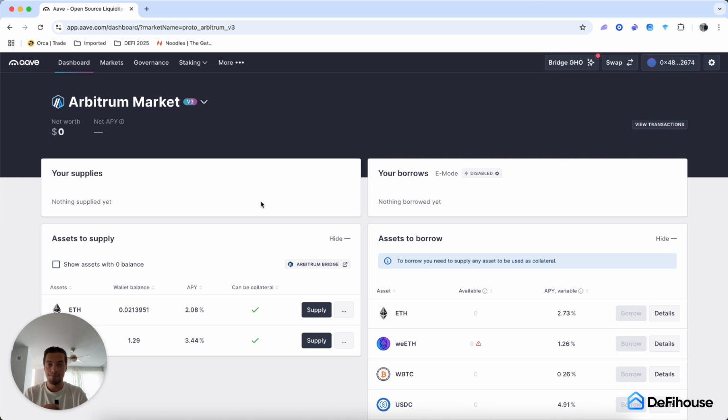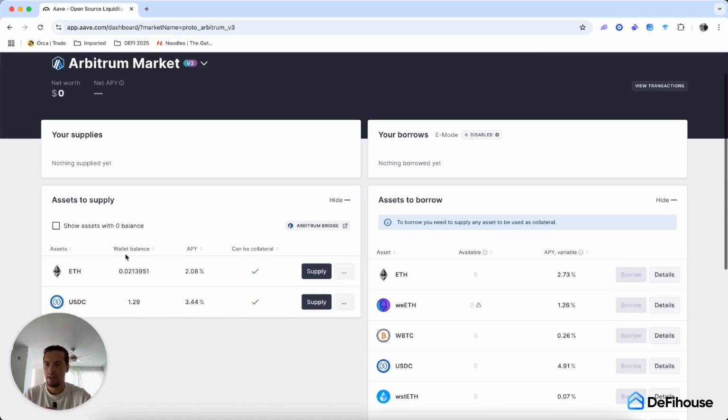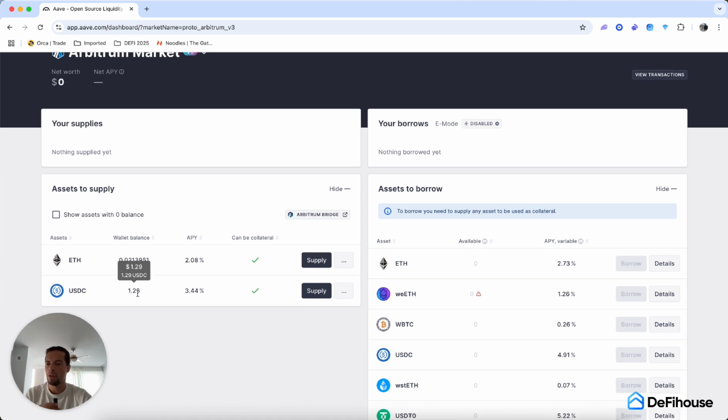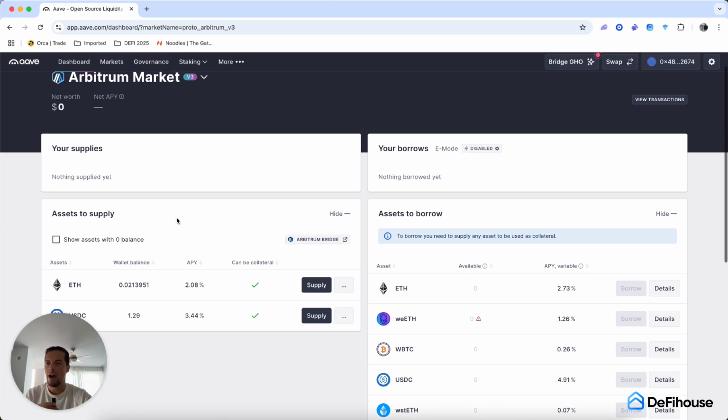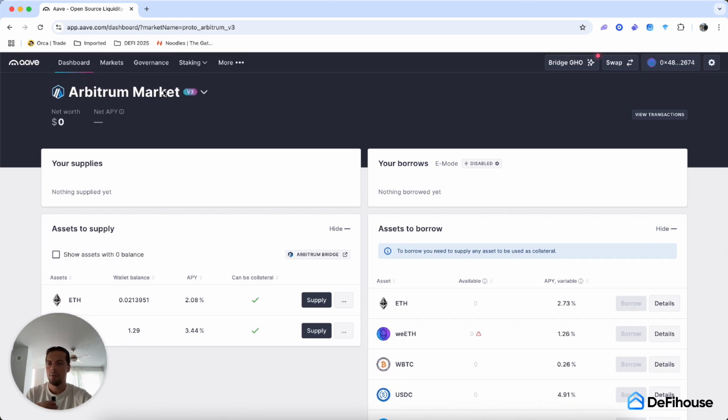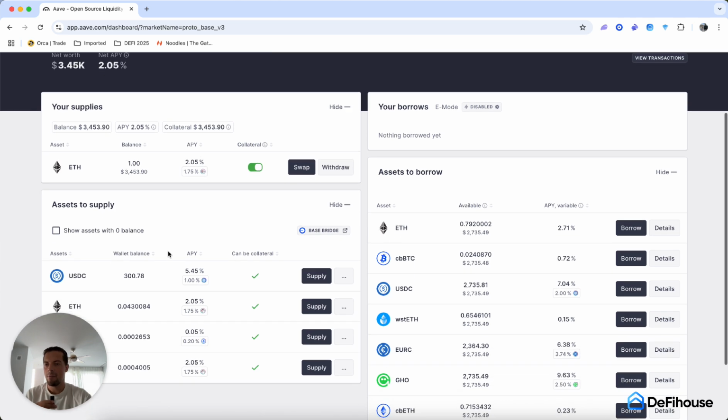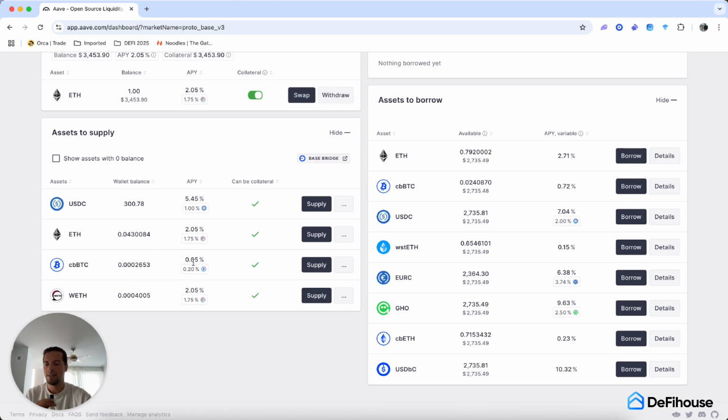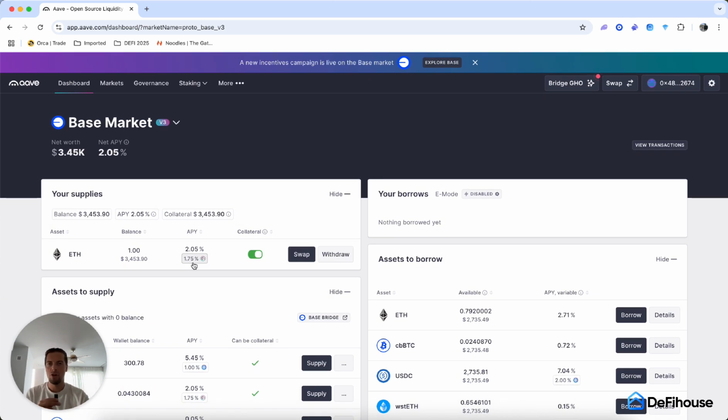So if you want to deposit on Arbitrum, then you have to bridge your Ethereum from Base chain to Arbitrum, and then deposit on Arbitrum. Because, as you can see, I have only $1 and 70 cents of assets on Arbitrum chain. But if we switch to Base, I have my one Ethereum and other assets that are on Base chain in my wallet. So this is just a quick reminder not to get scared if you don't see your money. You're probably just on a wrong chain.